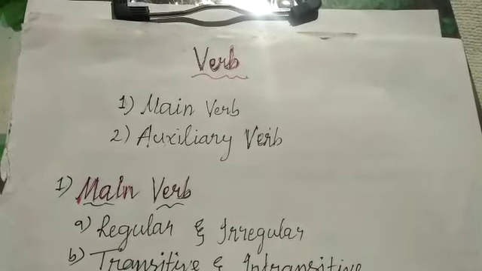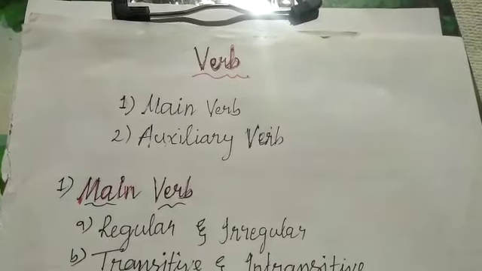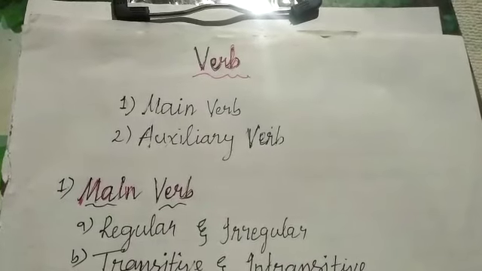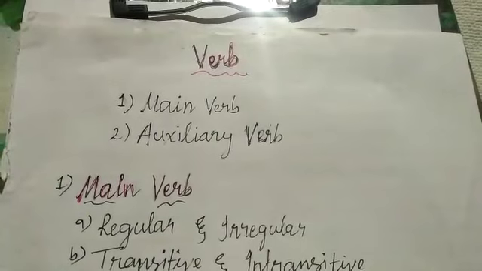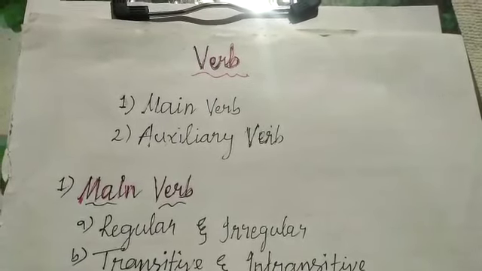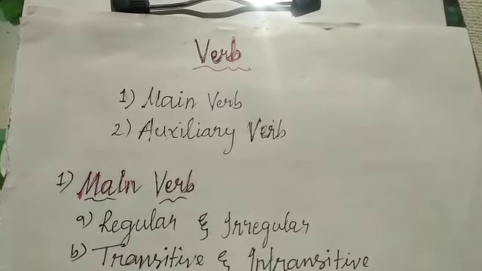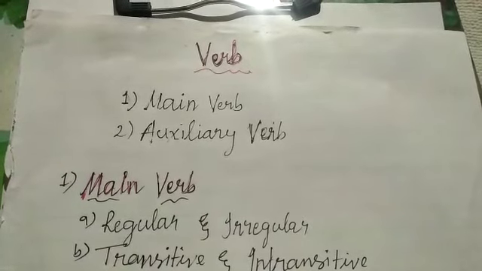Of course, there can be a sentence without a subject, like an imperative sentence. There can also be a sentence without an object, but there can be no sentence without a verb. Therefore, verb is an integral part of any sentence. Now let us discuss what is verb and the different categories of verbs.